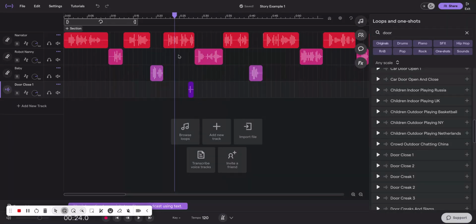Sometimes you may want sound effects to overlap some vocals. Sometimes you might need to rearrange your sequences so that your sound effect is by itself and doesn't overlap any of the vocals.